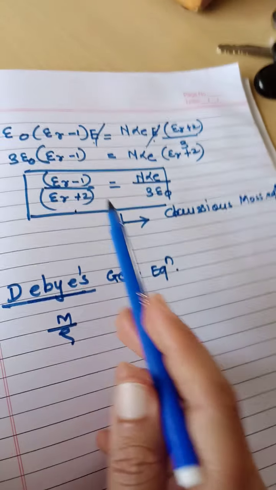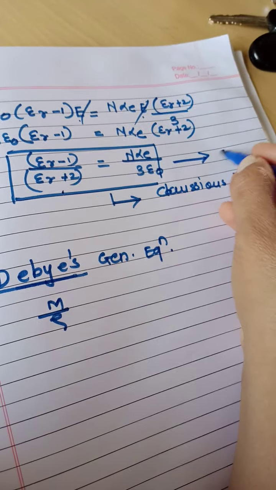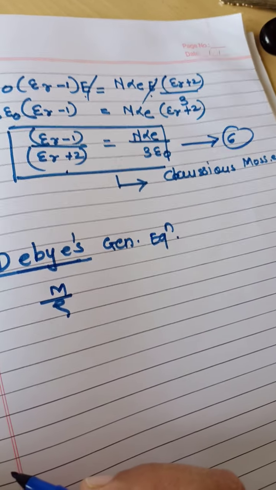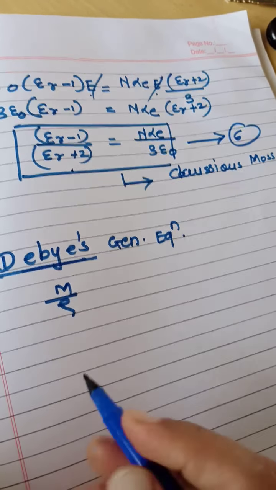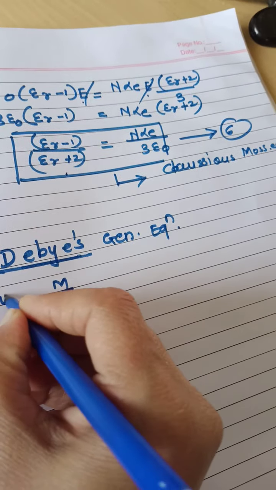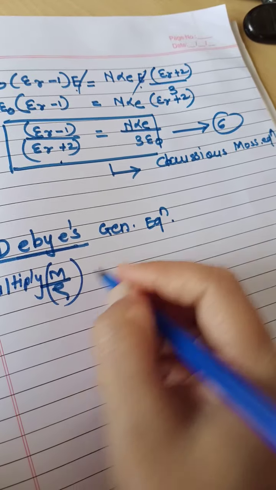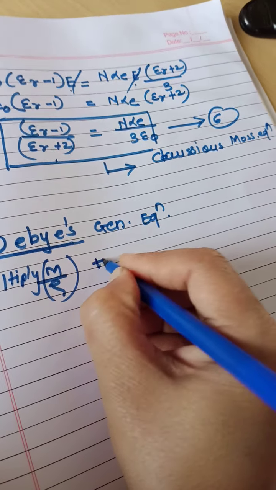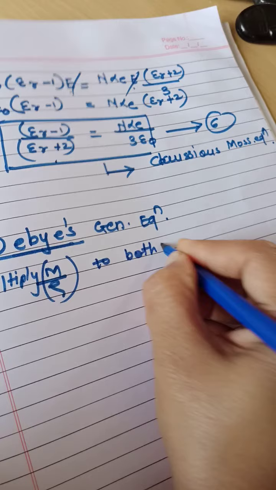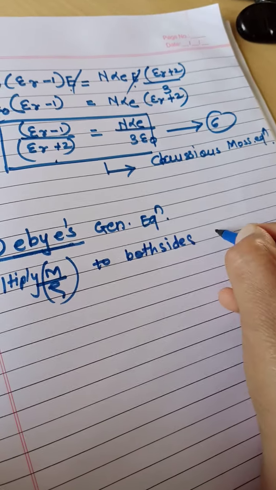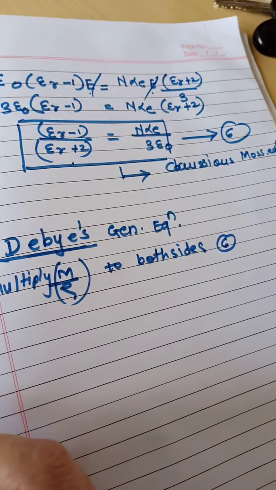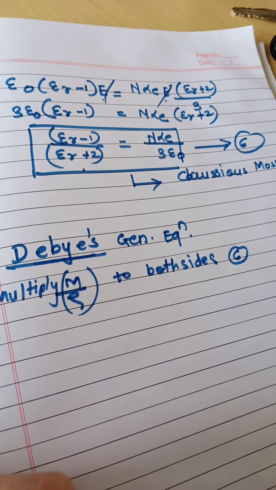Suppose I mark the Clausius-Mossotti equation as equation number 6. So I have to multiply M upon rho to both sides of equation number 6 to get the Debye's generalized equation.